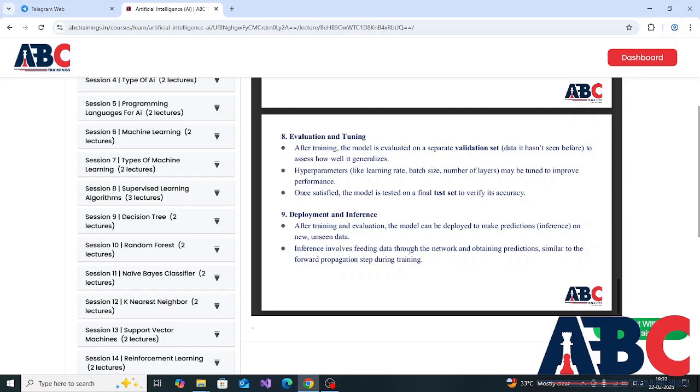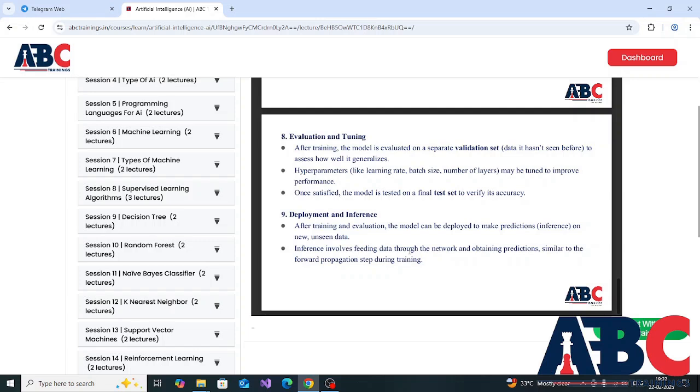And the last step is deployment and inference. After training and evaluation, the model can be deployed to make predictions, inference, on new unseen data. Inference involves feeding data through the network and obtaining predictions, similar to the forward propagation step during training.